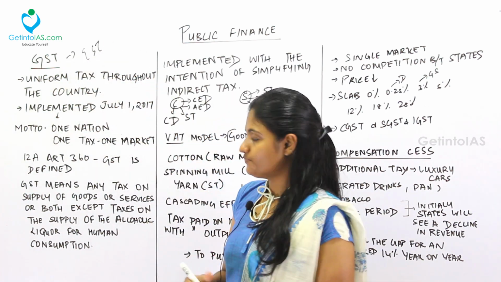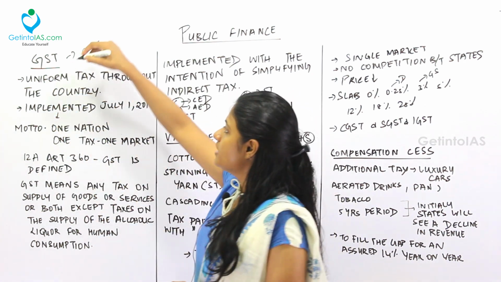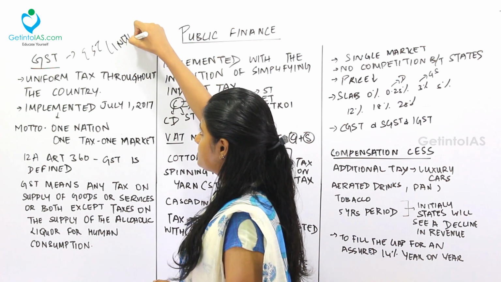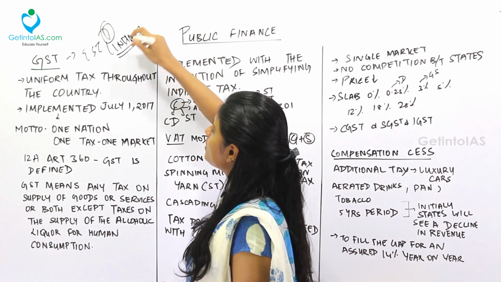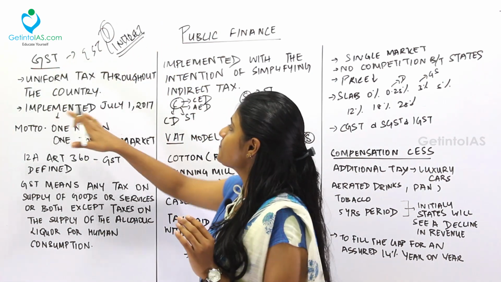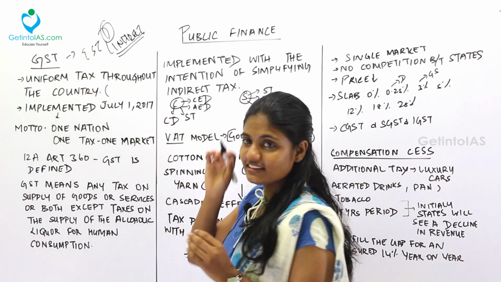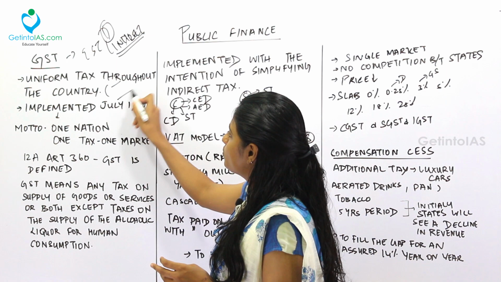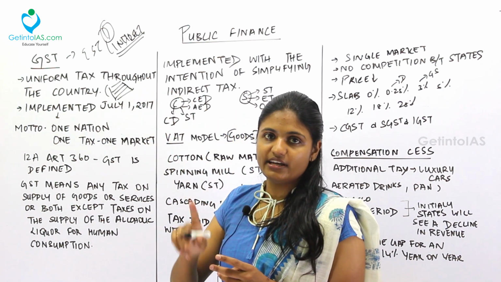So now moving to the next topic, GST, that is goods and service tax. What is GST? It is a uniform tax throughout the country. This is a kind of indirect taxation system. We already dealt with the direct taxation system, now dealing with the indirect. Under indirect tax, GST is an important regime. It is a uniform tax throughout the country, in the sense, from top to bottom of India, east to west of India, we have one tax that is called as GST.